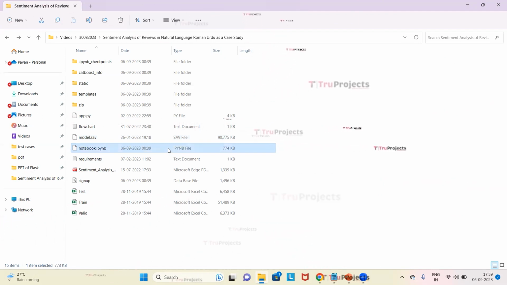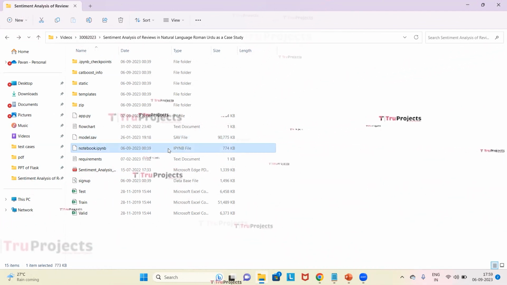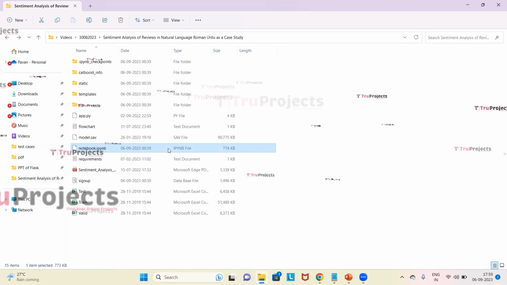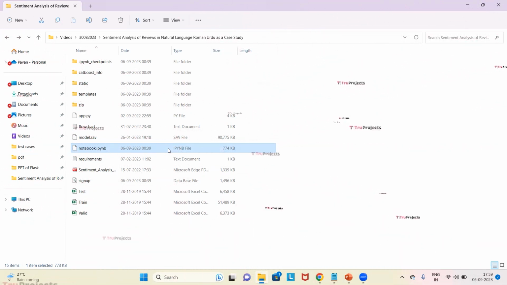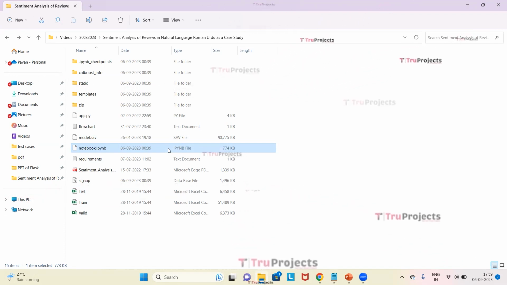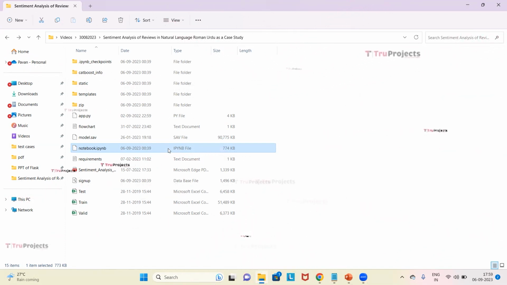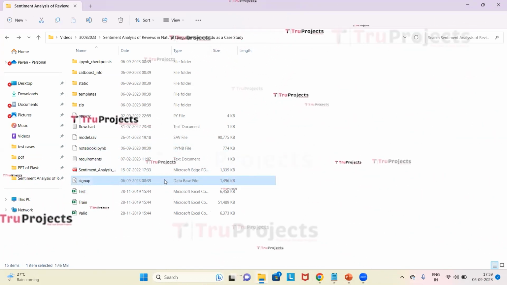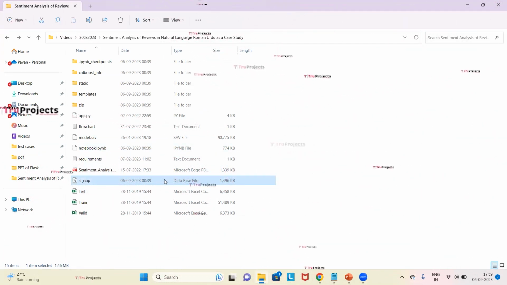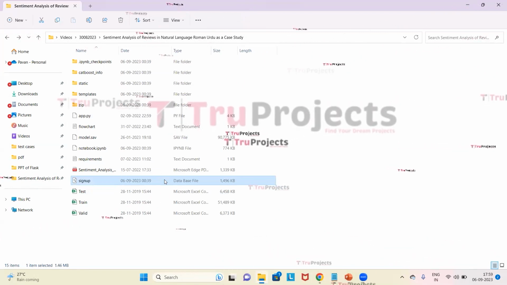This is the notebook.ipynb file. This is a Jupyter Notebook file which contains a combination of code, graphs, and outputs all in one place. It allows users to write and execute code in individual cells, making it a popular choice for data science. It is a sign-up file. This file is the database file used to store the user information.